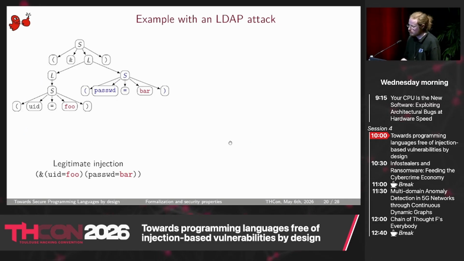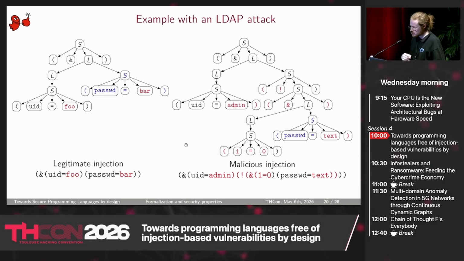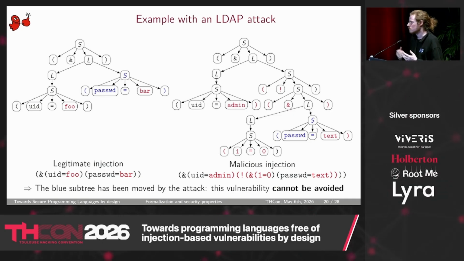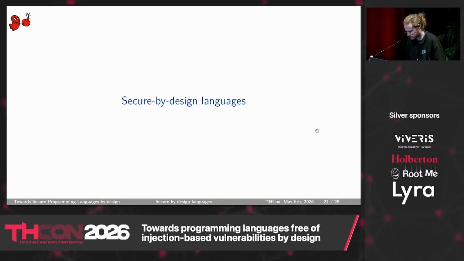And if I show you the parse tree, on the left, this is the legitimate injection. And I have this blue part here, which is written by the developer. And due to the attack, the attacker will change how this password equal is interpreted. It will change in semantics. In fact, it will move across the tree. So these kinds of attacks are just the way context-free grammar works, and we cannot avoid them. So we know that if we allow for two blanks in templates, we cannot secure it.